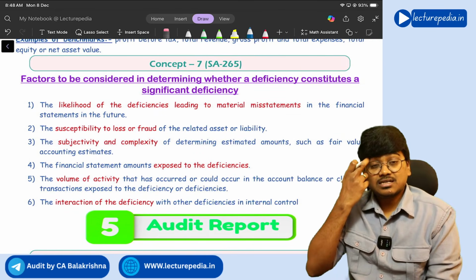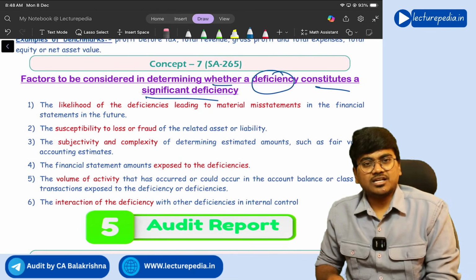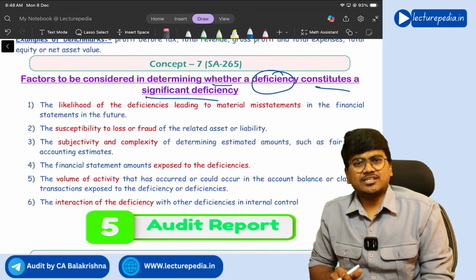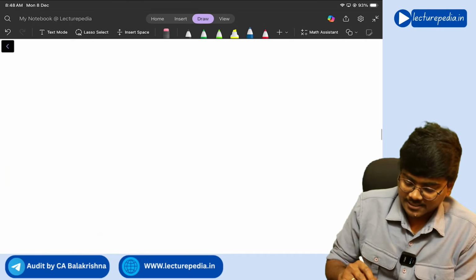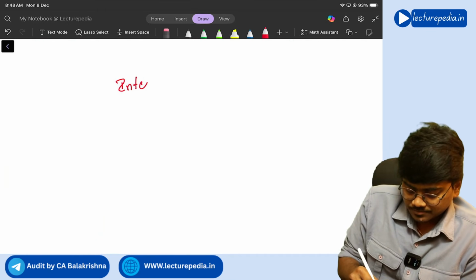Next, concept number 7. Factors to be considered in determining whether deficiency constitutes a significant deficiency. Deficiency in what? So basically, internal controls.